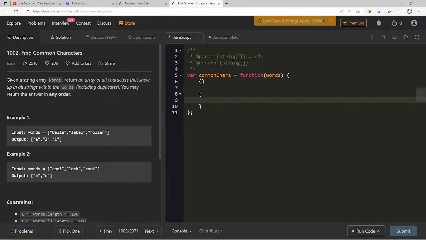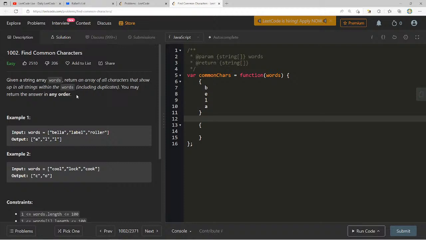So let's say for bella, if b is not in the previous one, which it is not, I can include it. e is not in the previous one, so I can include it. l is not in the previous one, and a is not in the previous one, so that's fine. And then when we get to label, this one becomes the previous one, and now we can look at label. I'll say l is not, well, I should only say if it is, right? So if l is inside the previous one, maybe I should consider that one. I definitely want to keep that one. Let's see. Oh, but they're also including duplicates here.